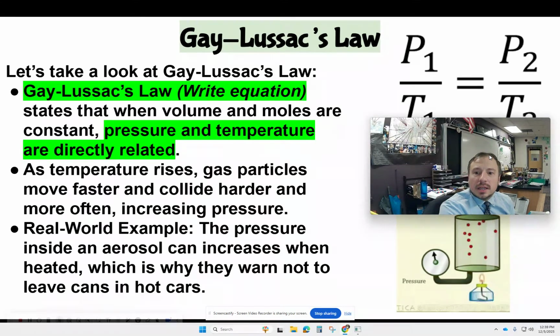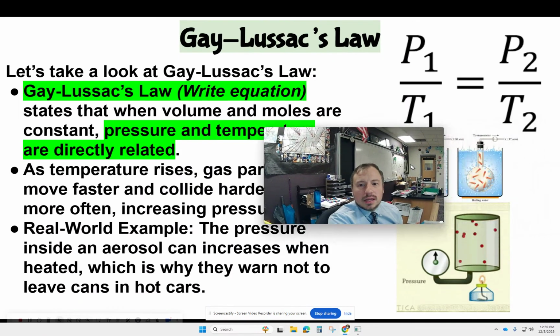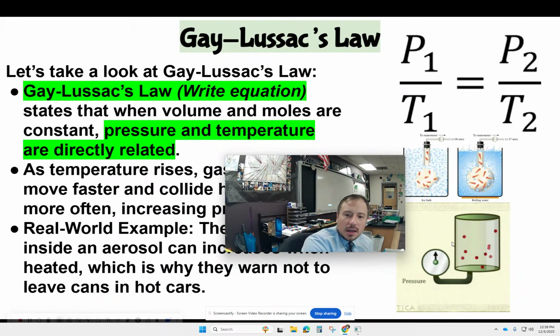So this would be like a rigid container. Here's an example: the pressure inside an aerosol can increases when heated, which is why they warn not to leave the cans in hot cars, right? So think about a rigid can. Here's an example, this little graphic over here.